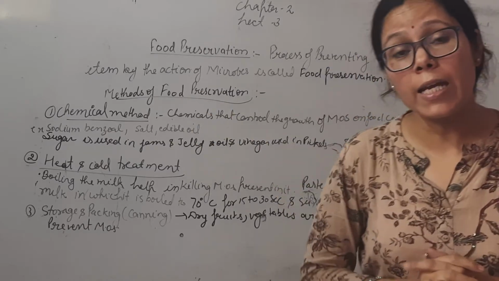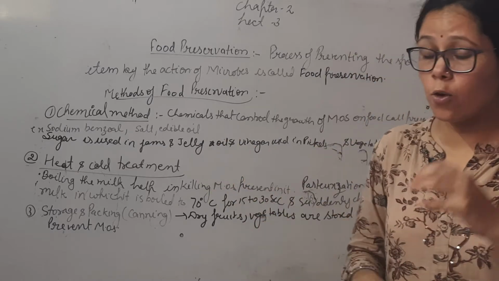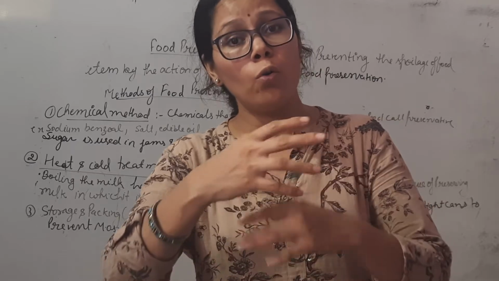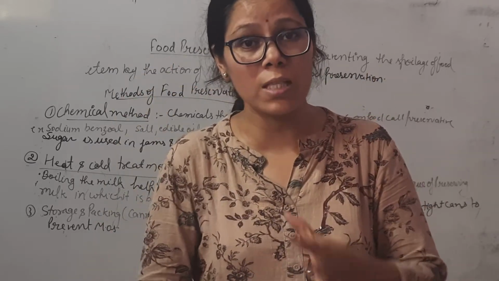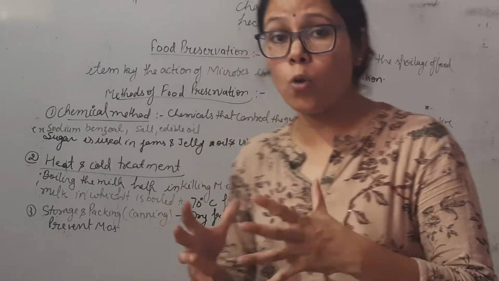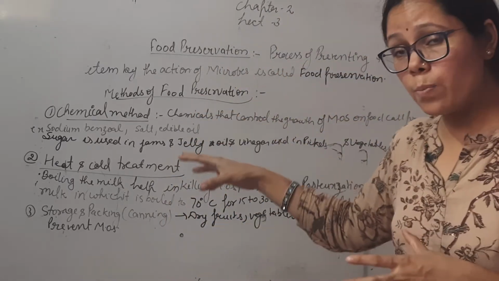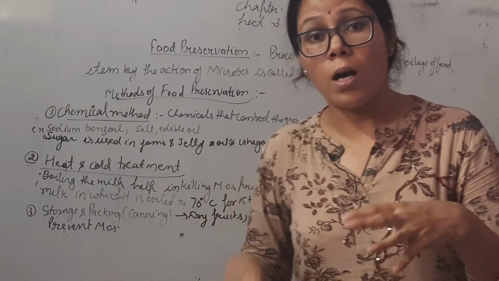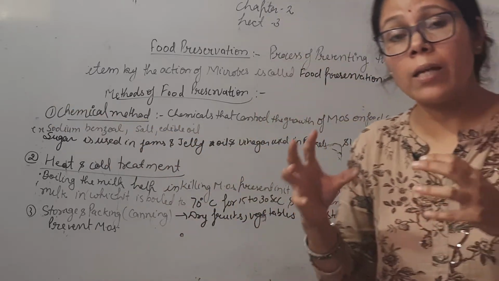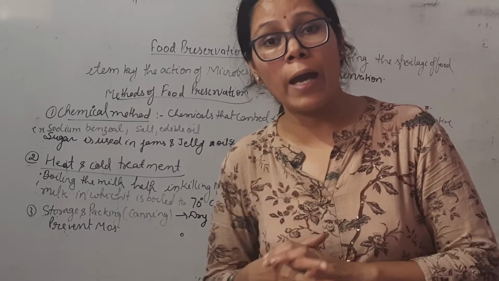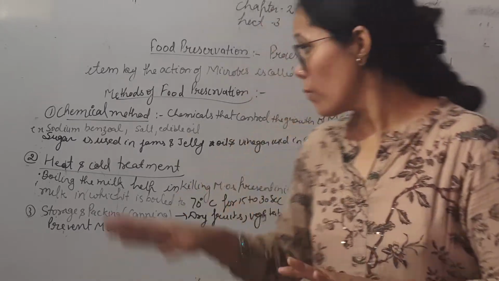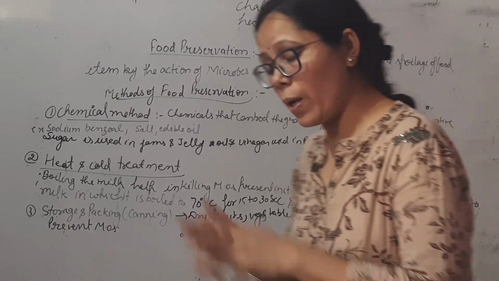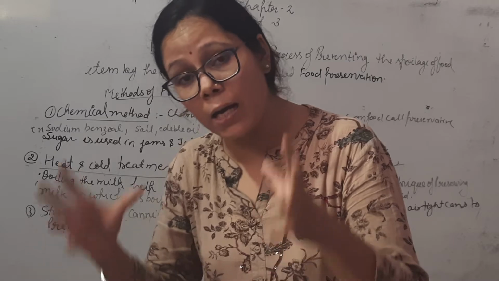Now second is heat and cold treatment. It means first you provide heat and then you cool the food items. We most commonly use this method in milk. When we boil the milk, all germs in the milk are killed and our milk is preserved.